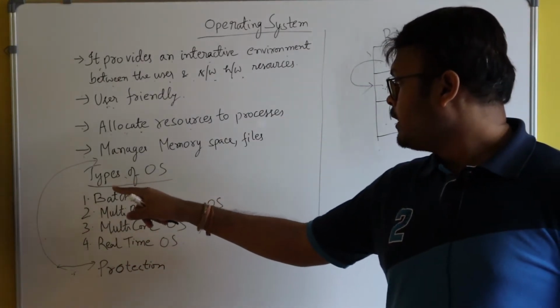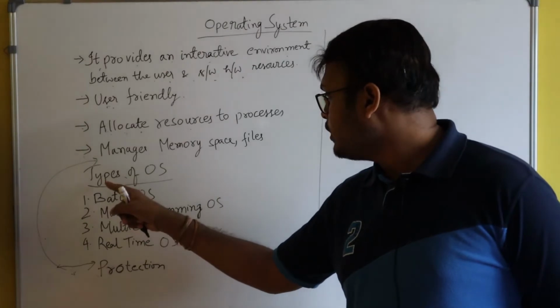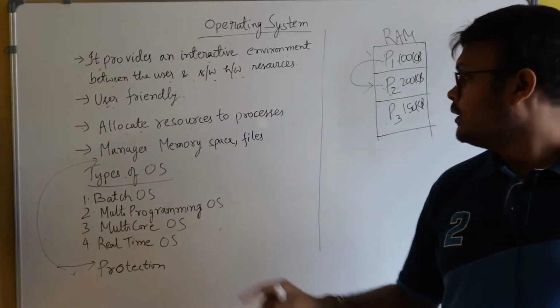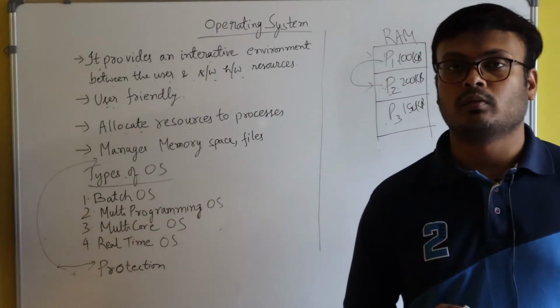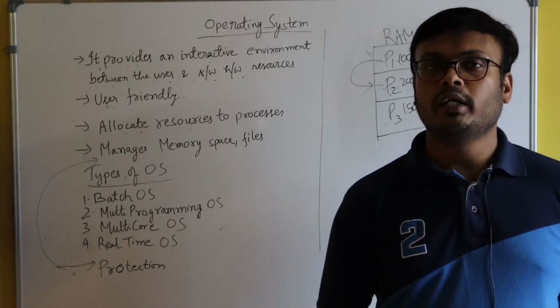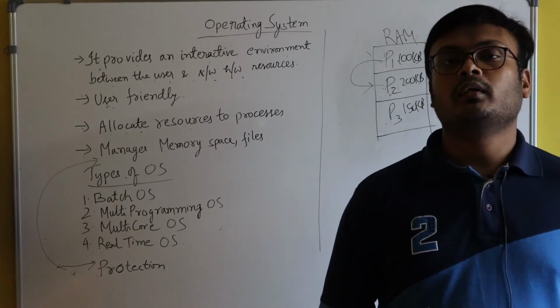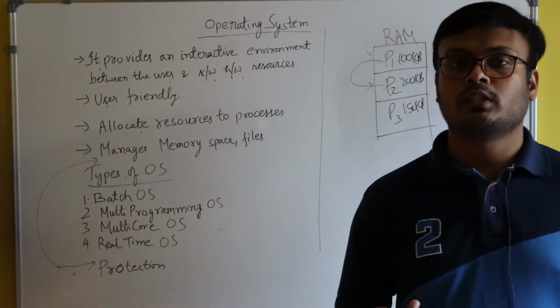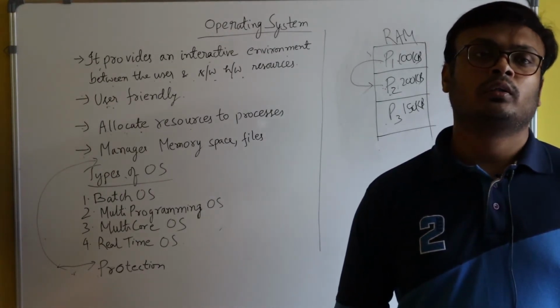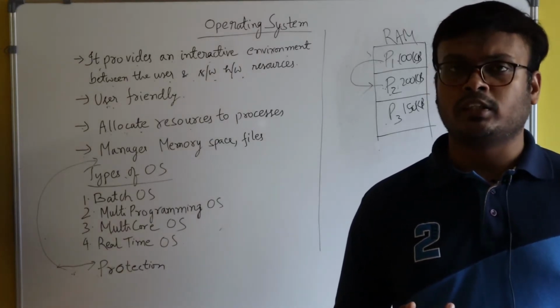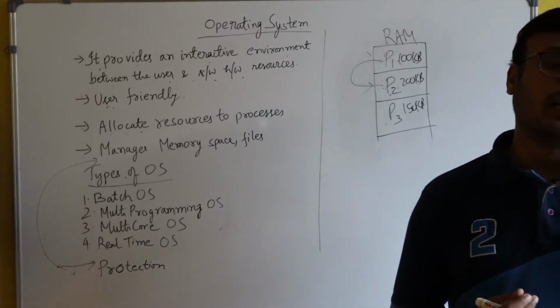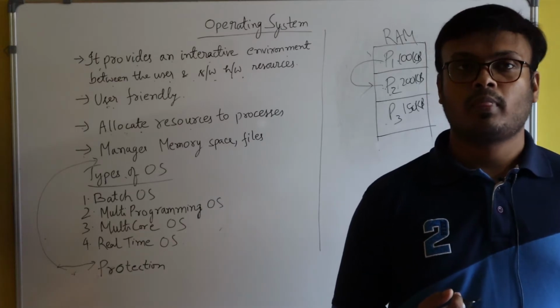Now let's start with the types of operating system. The first one is batch operating system. What is batch operating system? In earlier days, there were very few computers, and the technology was not advanced. So at that time, what used to happen?